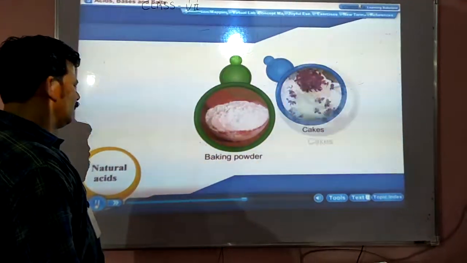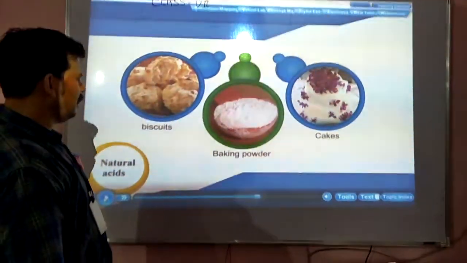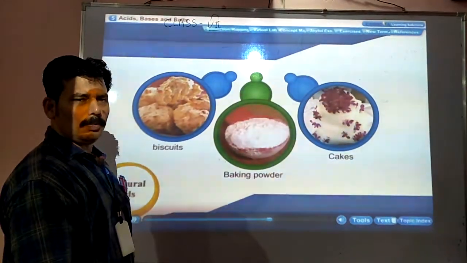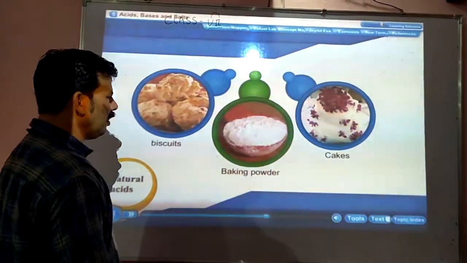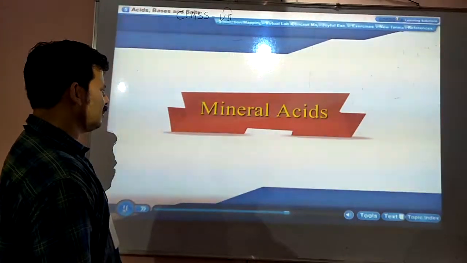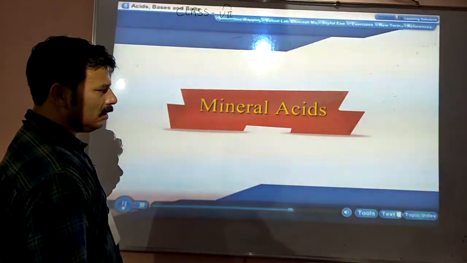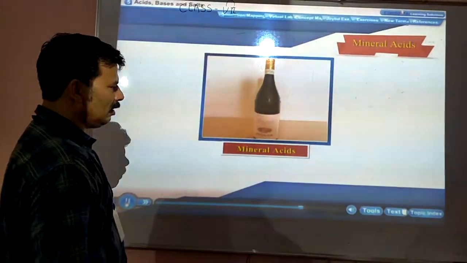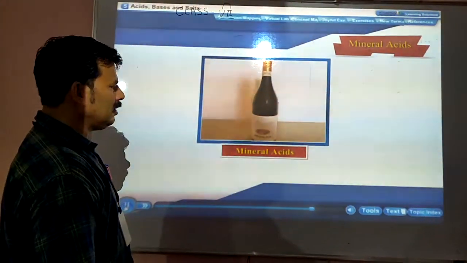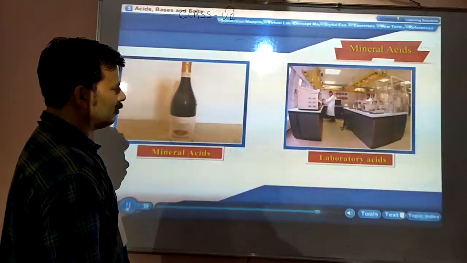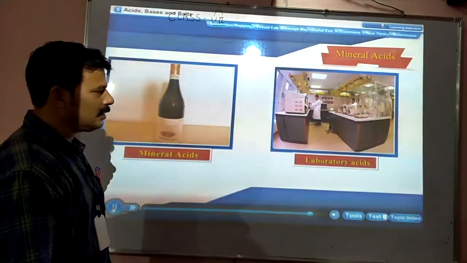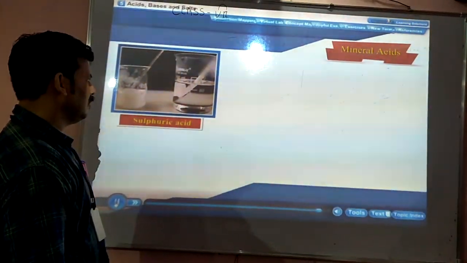Coming to the natural acids, a few things are used in baking powder, whiskers, and cakes. I mean, this is how these things are being used. Now coming to mineral acids. Mineral acids are normally available in bottles in the market. Apart from that, we can also get mineral acids in various forms, like laboratory acids. We have hydrochloric acid, nitric acid, sulfuric acid, and various other acids.